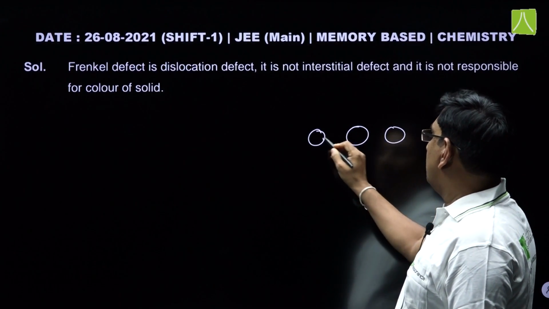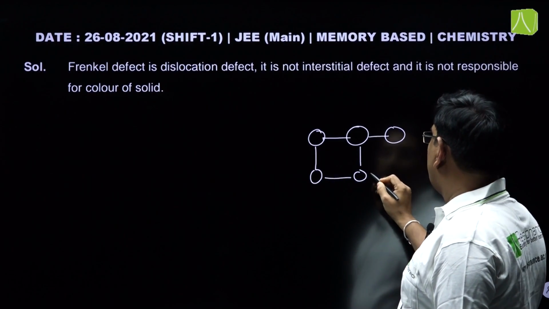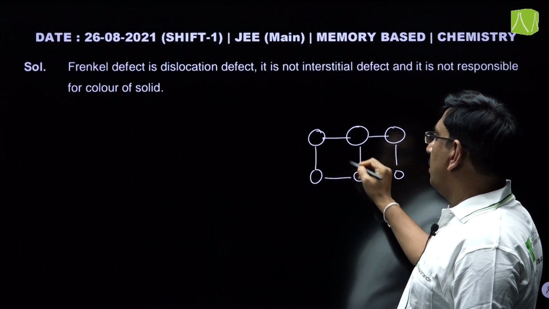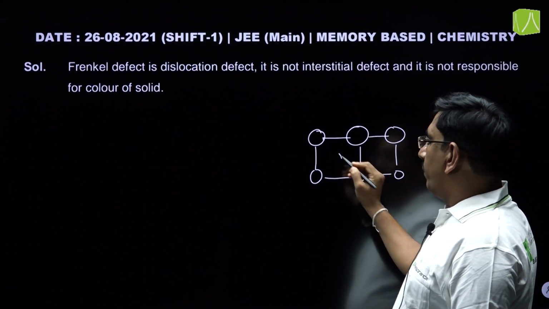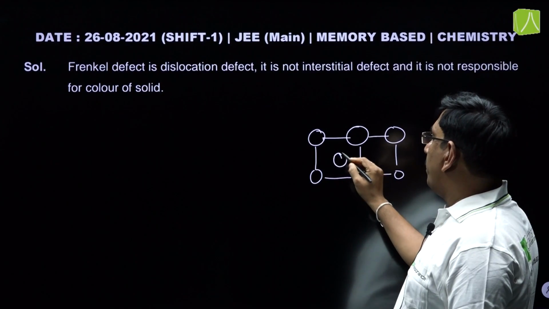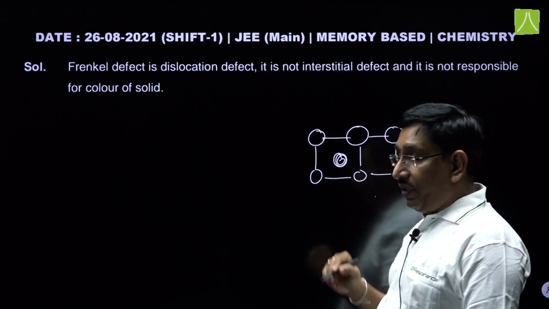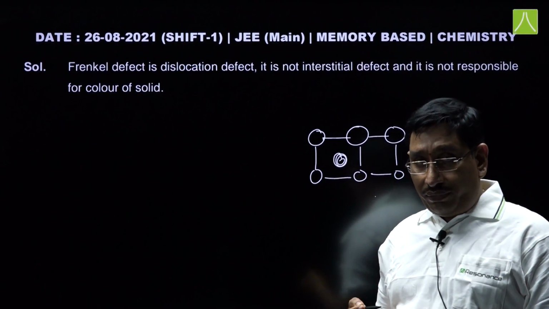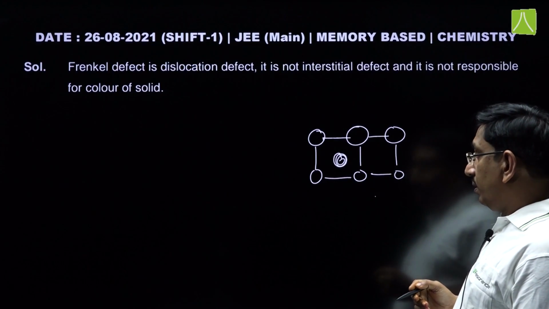Interstitial site means the gap present between these lattice sites. When the ions leave their lattice site and occupy this position, then the defect arising is said to be the Frenkel defect. This is also called a dislocation defect.